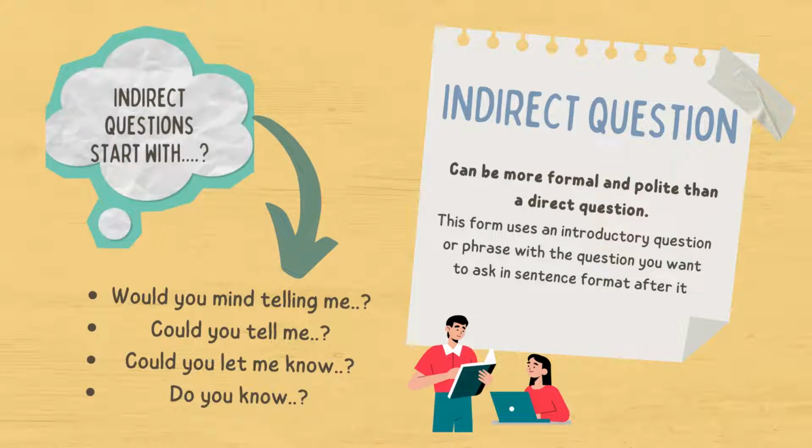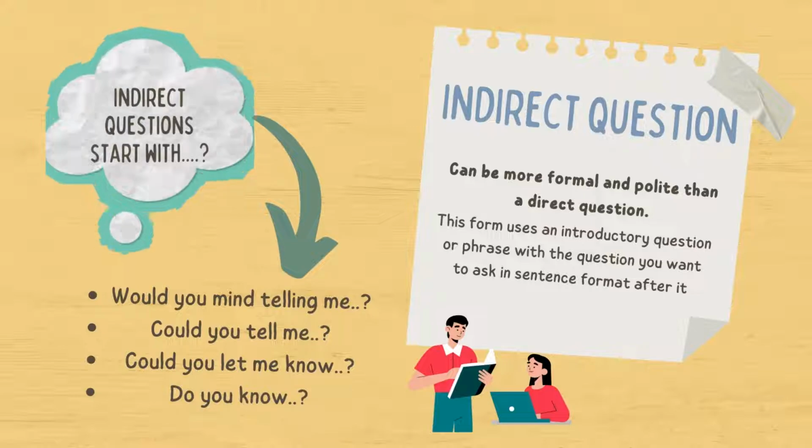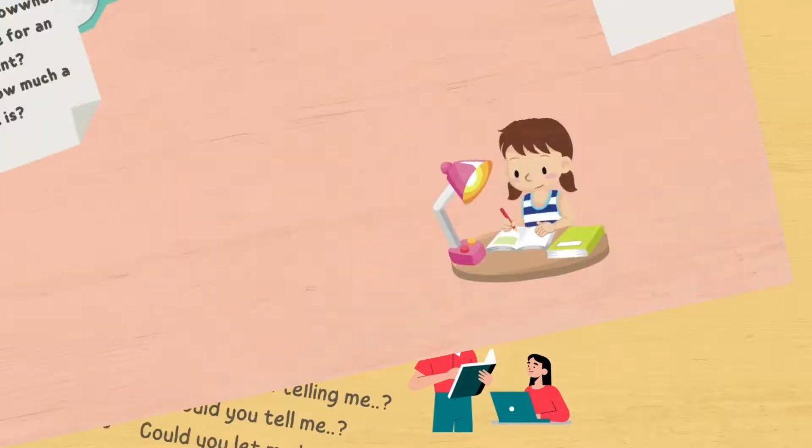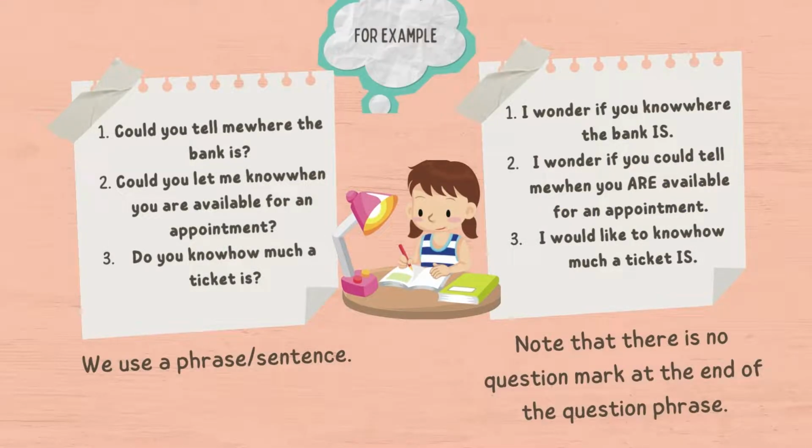Indirect questions start with phrases like: Would you tell me? Would you let me know? Do you know? For example, could you tell me where the bank is? Could you let me know when you are available for an appointment? Do you know how much a ticket is?